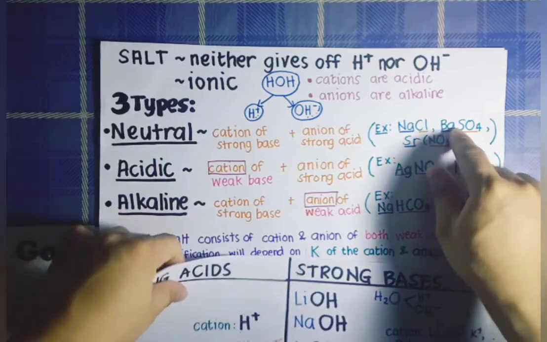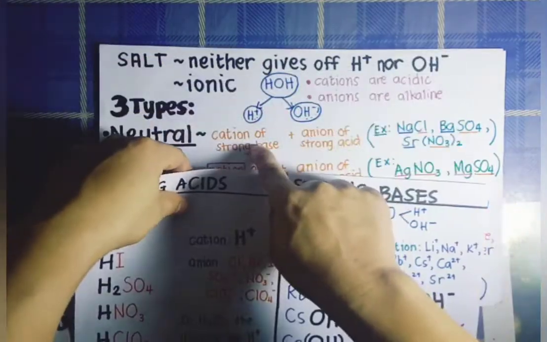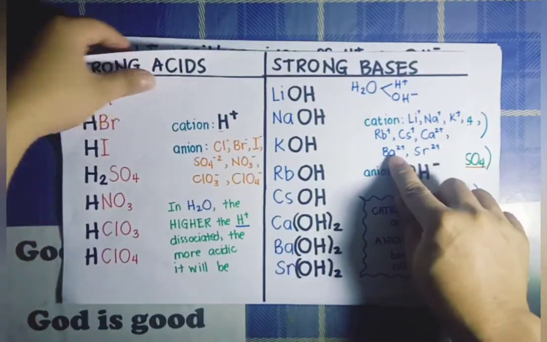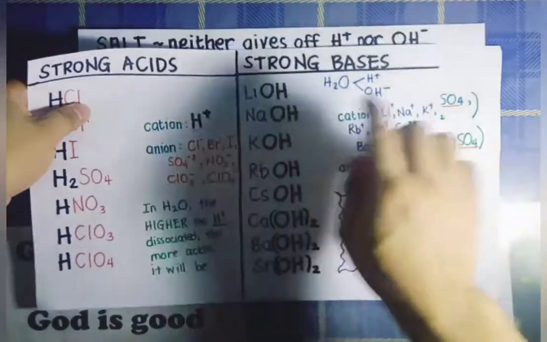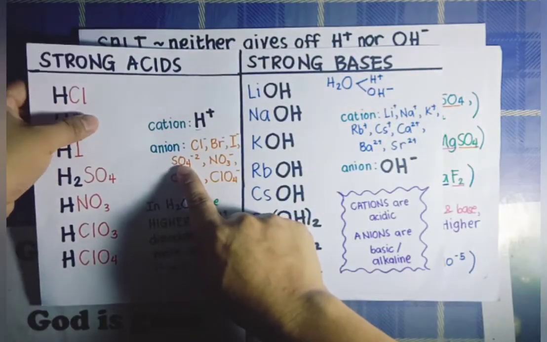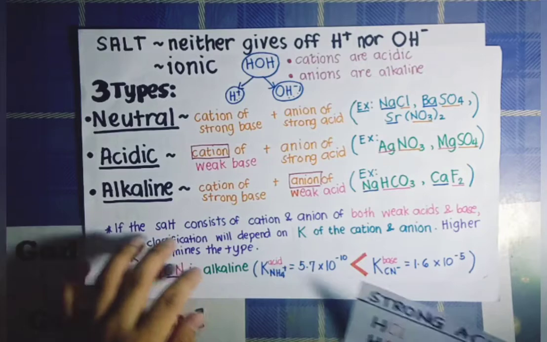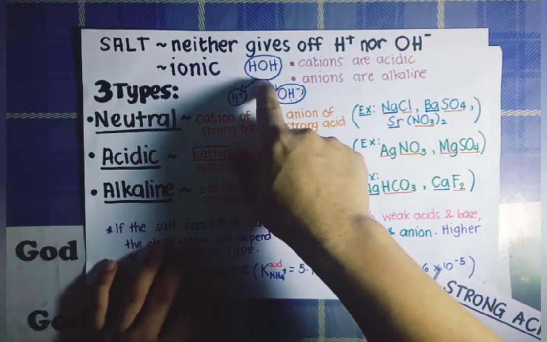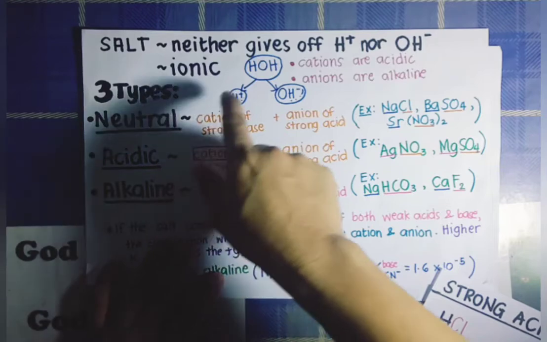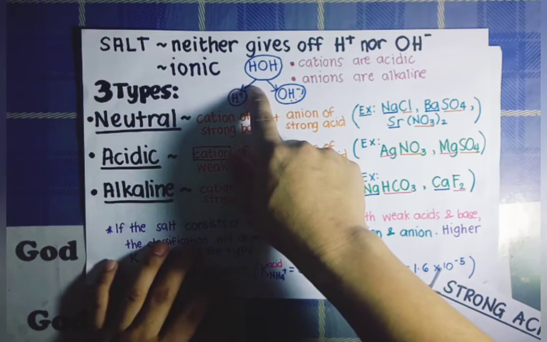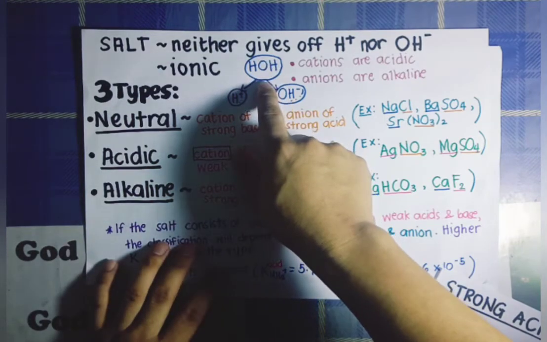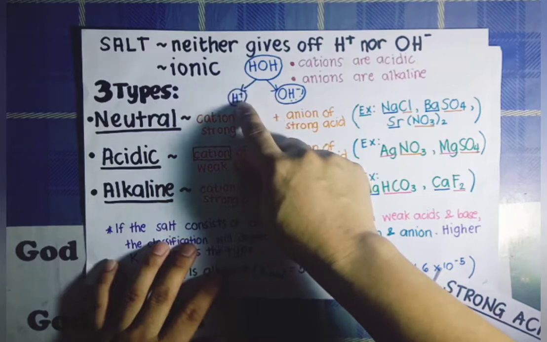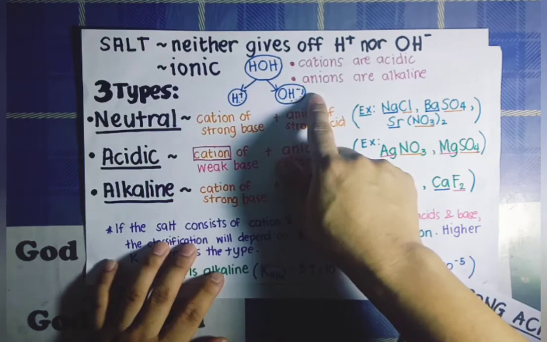Another one is barium sulfate. Barium is a cation of a strong base. And sulfate, SO4, is an anion of a strong acid. Now take note that these neutral salts are considered neutral because nothing will happen when they are dissolved in water. Nothing will happen on the water molecule. The water molecule will neither give off hydrogen ion nor hydroxide ion.